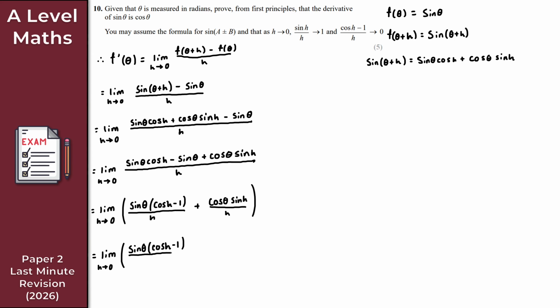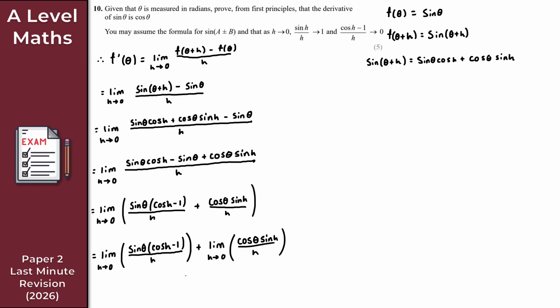So what I'm doing here is splitting this up then as two separate limits. So I've got the first limit there, like so. That's for the first fraction. And then what I've got here is the limit, again, as h tends to 0 of this here, cos theta sine h all over h, like so.